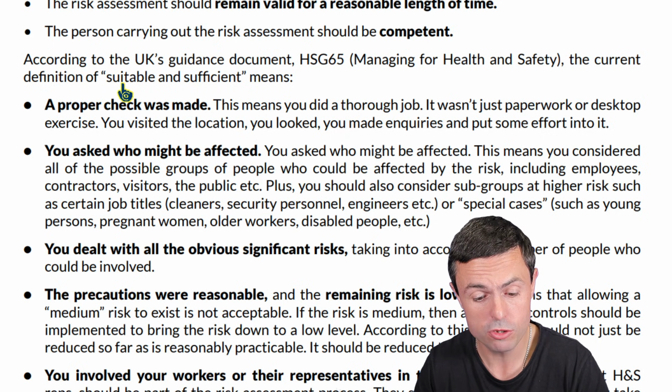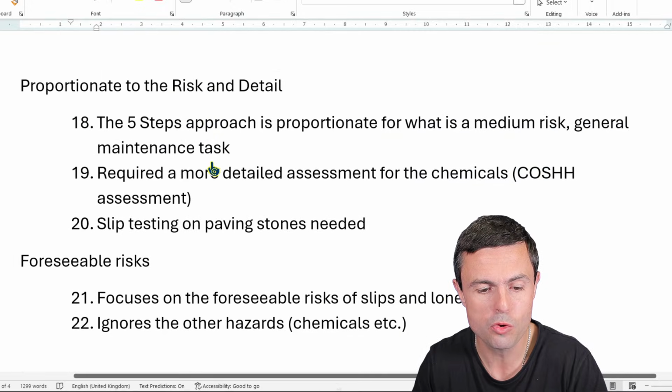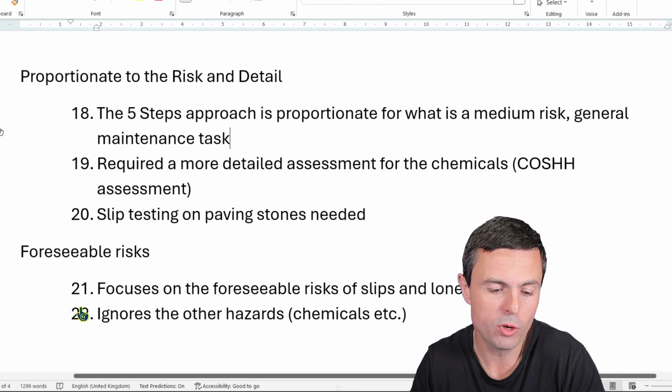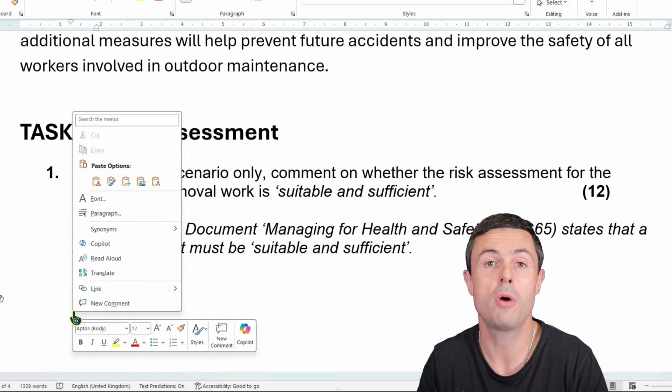Hopefully you've got the gist, the idea of how you approach that type of question. You look at the definition of what suitable and sufficient is, and then you look at what the scenario says, and you're just asking, did it fulfill the criteria of suitable and sufficient or not? And why? And if it's a bit mixed, that's okay. You can say, well, this is good, that's bad, this is good, that's bad, and here's why, and explain yourself. And just to show you what else I did, these are just basic notes that I drew up myself, real basic. I need to write these out in full. But I got like 22 points there that I'm going to make for what was basically a 12-mark question.